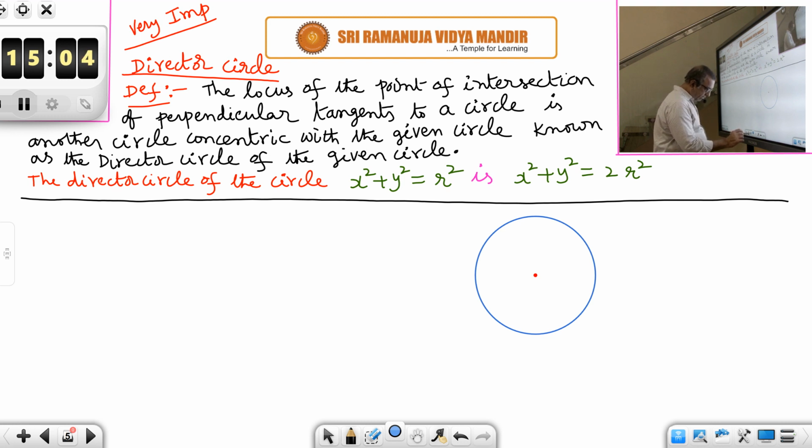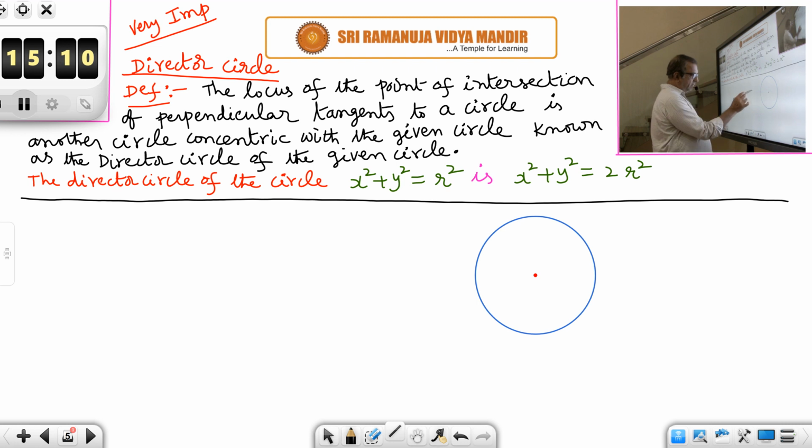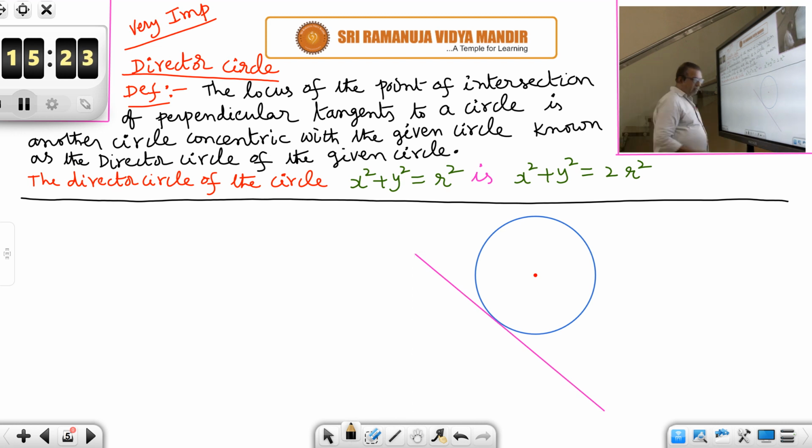Draw any tangent. So let us use the tool for straight lines. Like this. Okay, this is a tangent at some point on the circle. So this is some point on the circle, and there I have drawn the tangent.